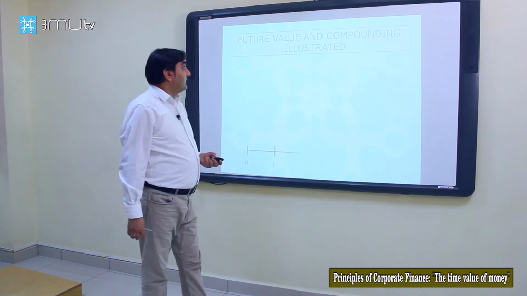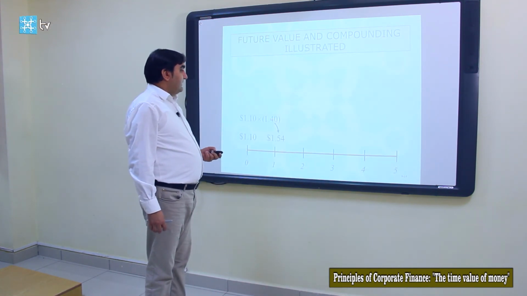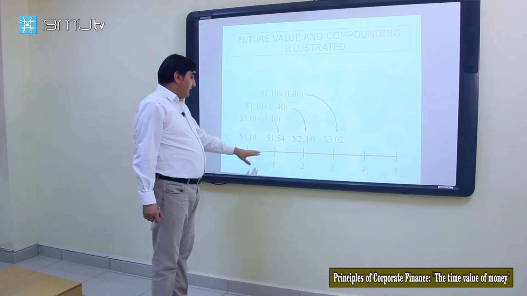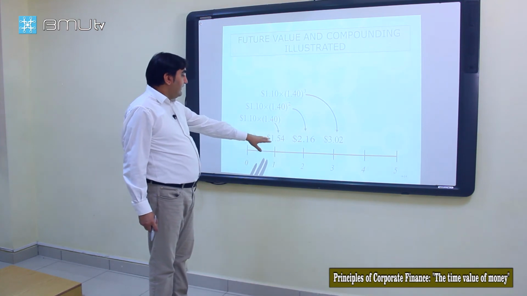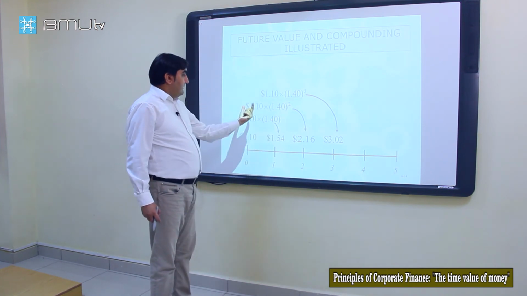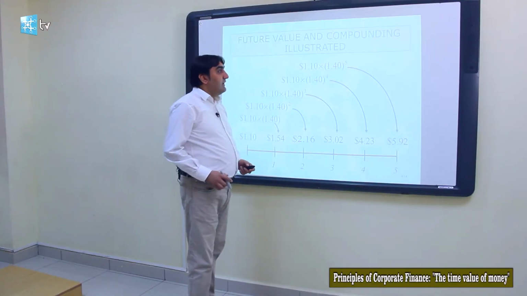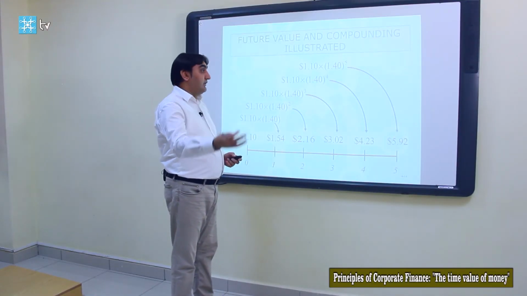That's due to compounding. So if we put this on years, in year 1 it will be 1.54. In year 2 it will be today's investment, C0, 1.1 times 1.40 squared. In year 3 it grows up to 3.02, and finally it grows up to $5.92. We apply compound interest.